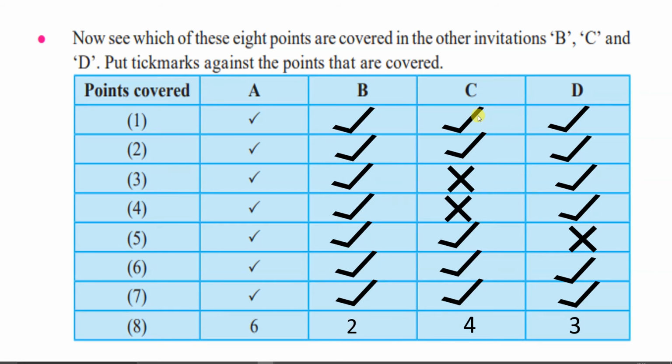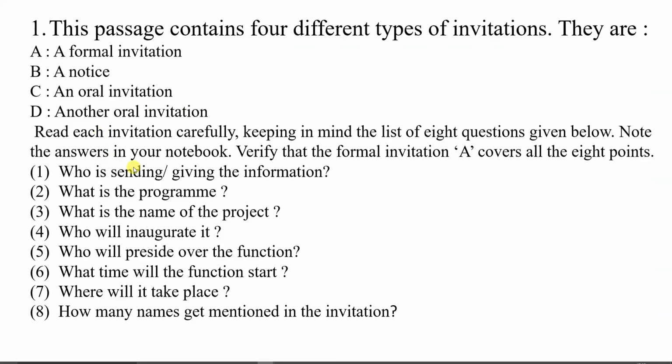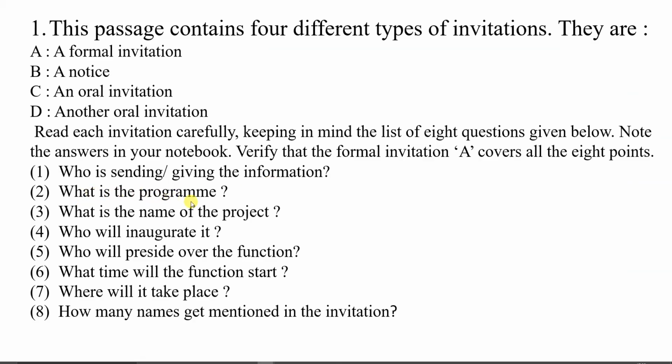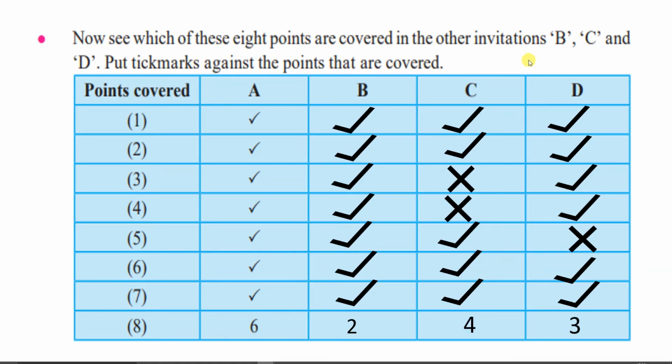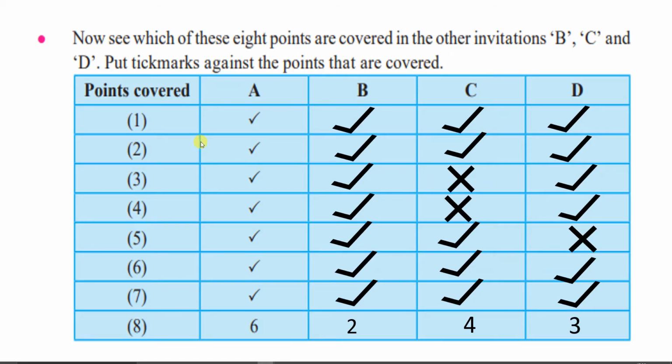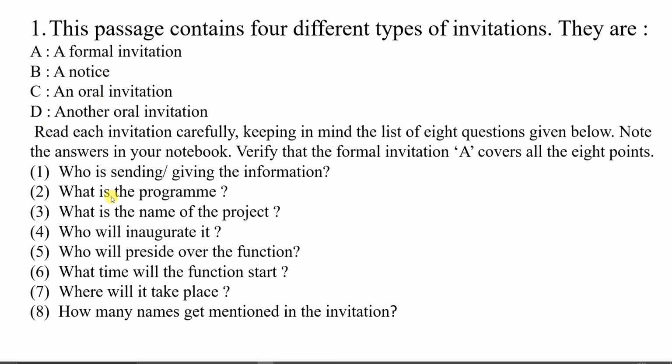Now if we see invitation C, here you will see who is sending or giving the information, that is given. Second, what is the program? In the oral invitation, if we see, this oral invitation is for a news reporter. In that, the third and fourth questions are not mentioned, that is, what is the name of the project.